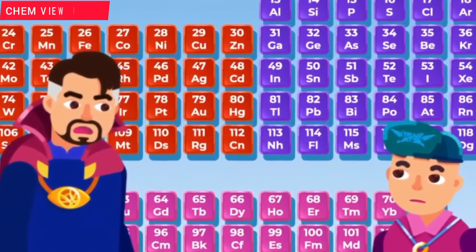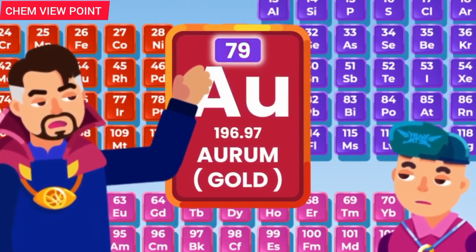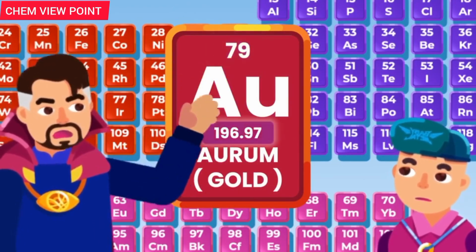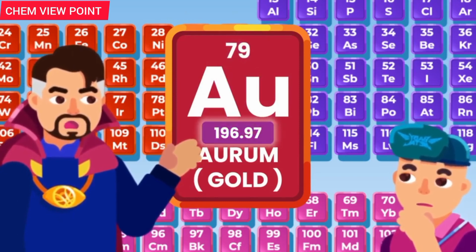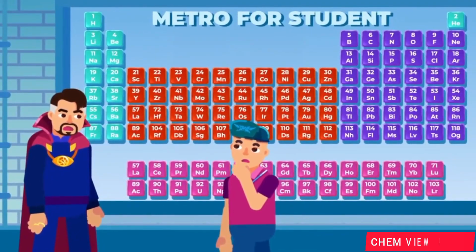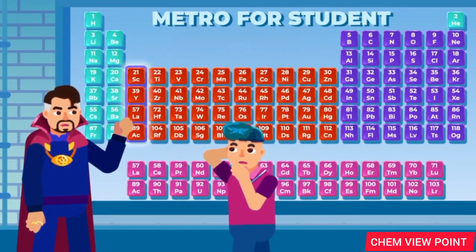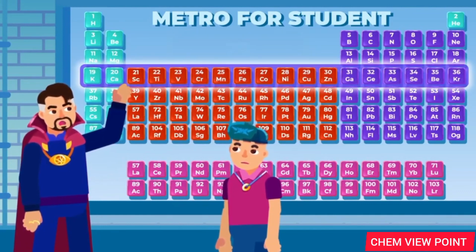Each element is given a square in the table that tells us its name, its chemical symbol, its atomic number, the number of protons, and its atomic mass, the number of protons and neutrons, based on its isotope abundance. These elements are listed in order of increasing atomic number and are organized into groups, which are the vertical columns, and periods, which are the horizontal rows.